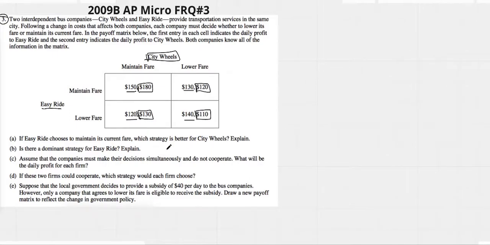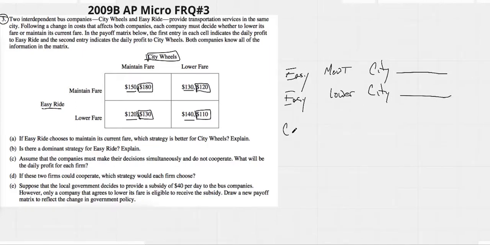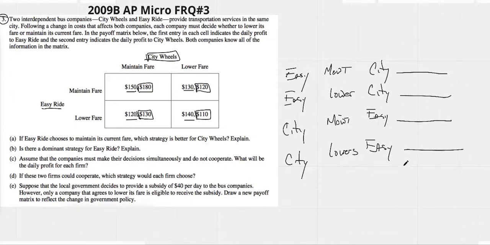So once you've done that, I always do a word chart like a child. Everybody doesn't seem to want to keep doing the word chart because they want to do it really quickly, but I'm simple like that. So when Easy maintains, City will do something. When Easy lowers his fare, City will do something else. Then City will maintain. If City maintains, Easy will do something. If City lowers, Easy will do something else. All right. Now, once we've got our chart written out here, we'll go back and we'll actually look at the numbers.